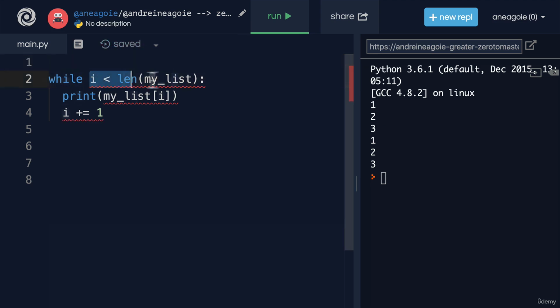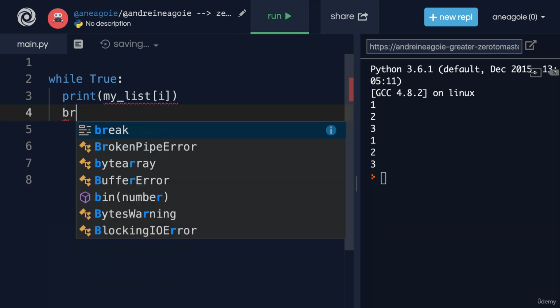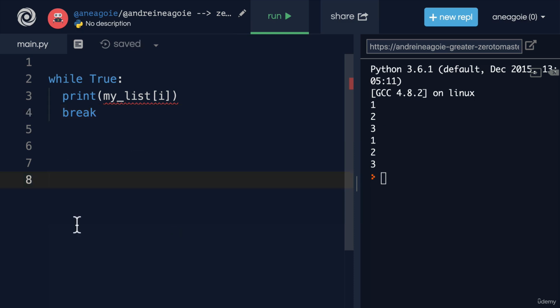There are many, many cases, but one of the most useful ways to use the while loop is like this. Is to say, while True, do something. And make sure that at the end, we break. Hold on, what's happening here? I'm saying while True, wouldn't that create an infinite loop? I mean, True is always going to be true. And you'd be right if you noticed that. But again, we have a break statement here. So at the end, after we run line 3, it's going to break.